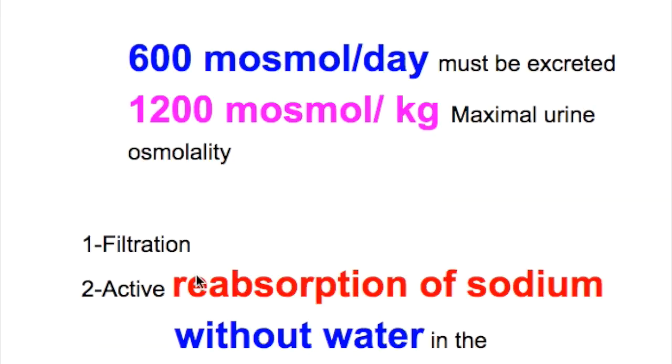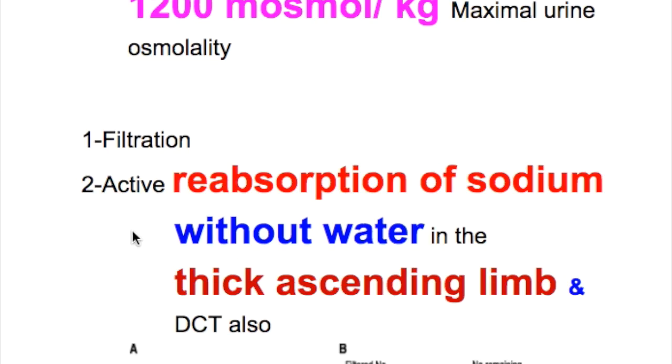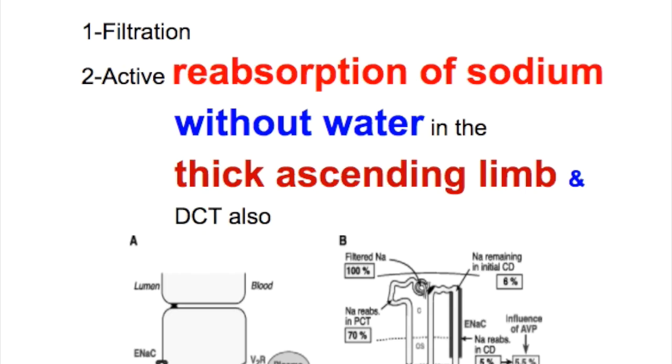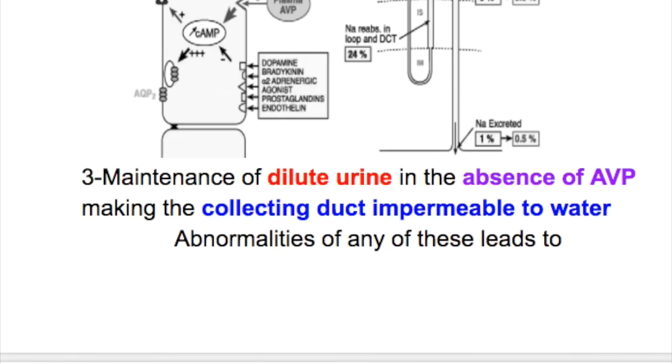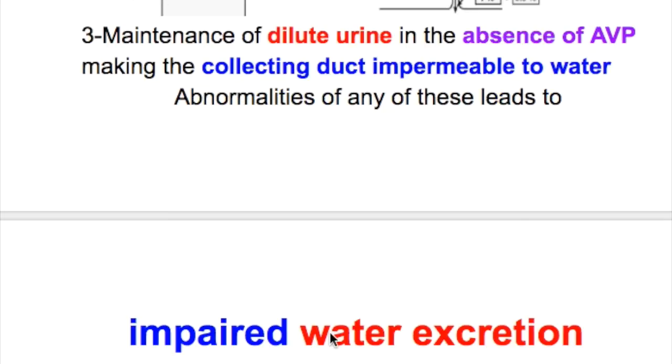So how is it done then? This is done by filtration. Number 2, by active reabsorption of sodium without water in the thick ascending limb of the loop and also to some extent in distal tubules. And number 3, maintenance of a dilute urine in the absence of vasopressin, making the collecting duct impermeable to water. Abnormalities of any of these lead to impaired water excretion and eventual hyponatremia.